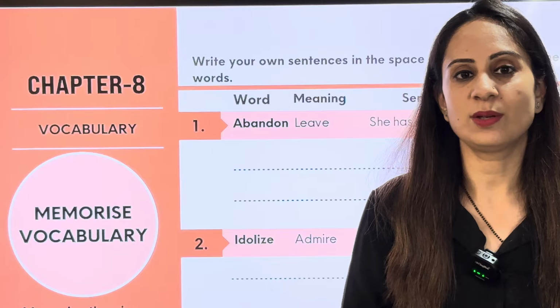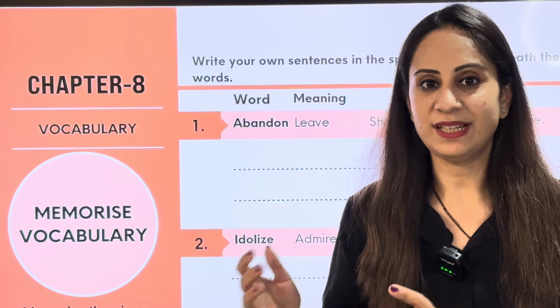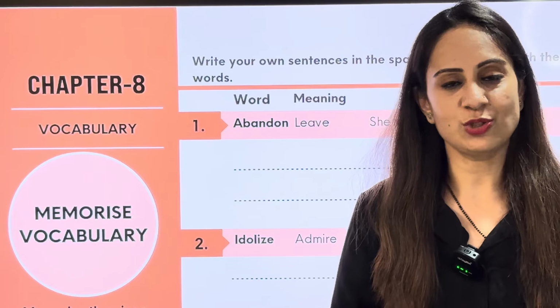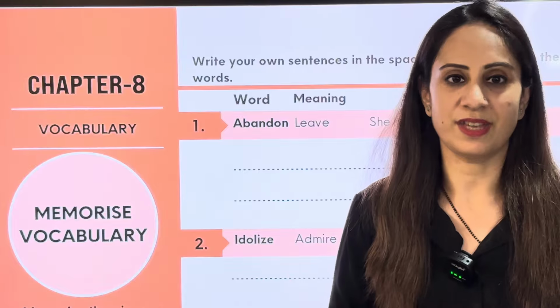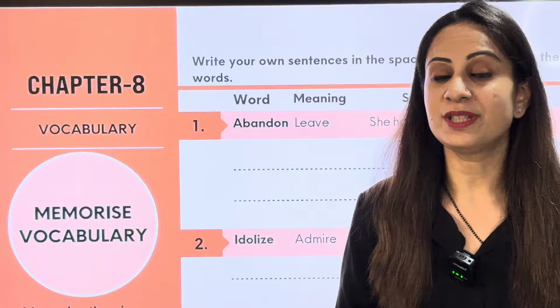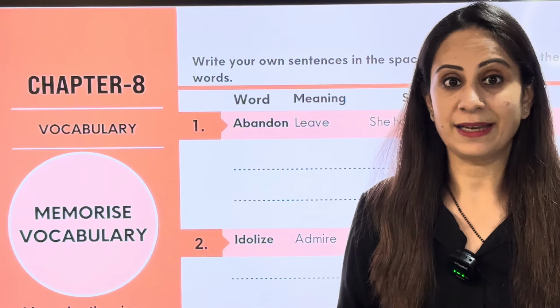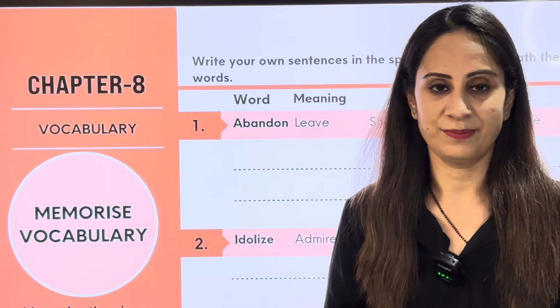We can always use the word abandon. But there is a difference here when you leave something and when you abandon something. Abandon means to actually leave something for a long time or maybe discontinue the use of that thing. For example, if somebody left their home permanently, we are going to say he abandoned his family. She abandoned her home, right?